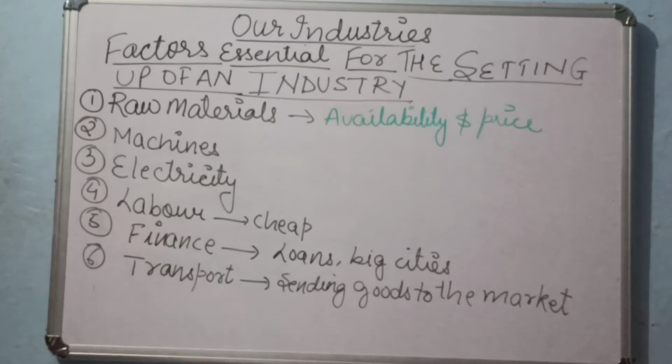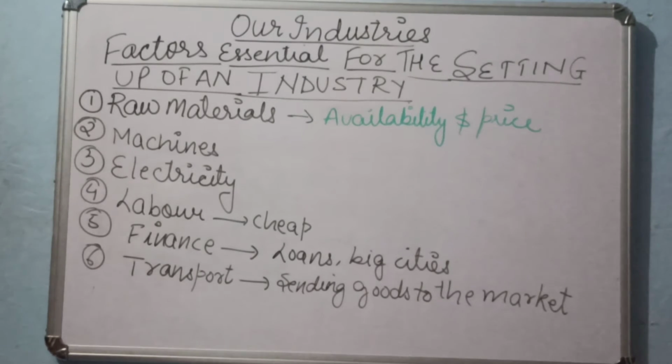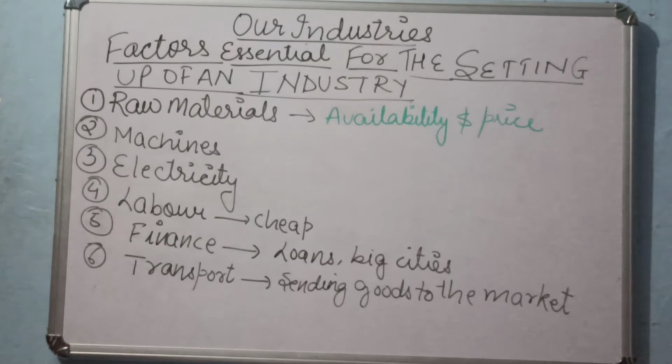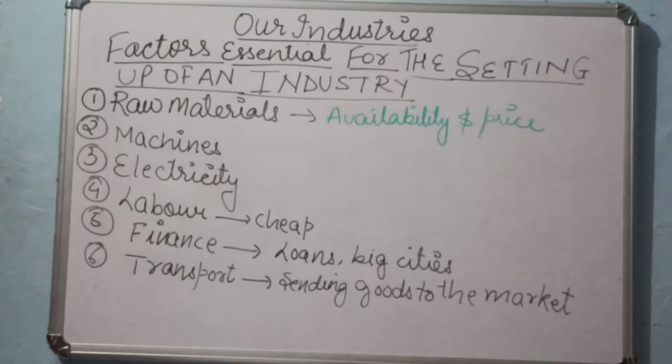Then comes your machines. We should see that the availability of the machines is there, because without the machines, the manufacturing process cannot be done. Machines are required for the manufacturing process.